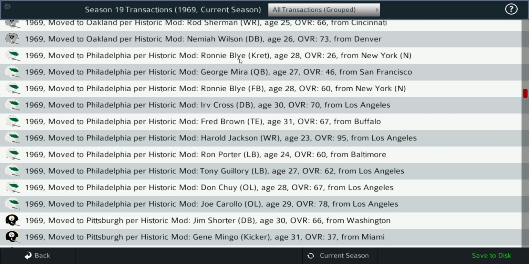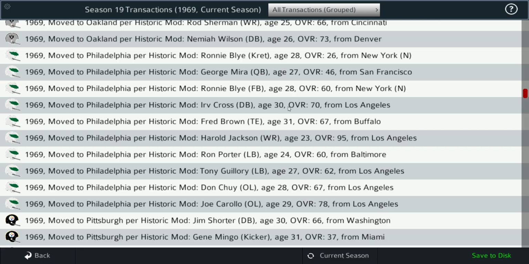Moving on to the Eagles. We're wearing white helmets in 1969, at least they did on the road. Let's see who they've signed. Irv Cross. So you saw all those players signed over from the Eagles to the Rams. Well, there's a lot of players now signing over from the Rams to the Eagles, and I assume there was probably a big trade that occurred between those two teams in 1969, so that probably explains that.